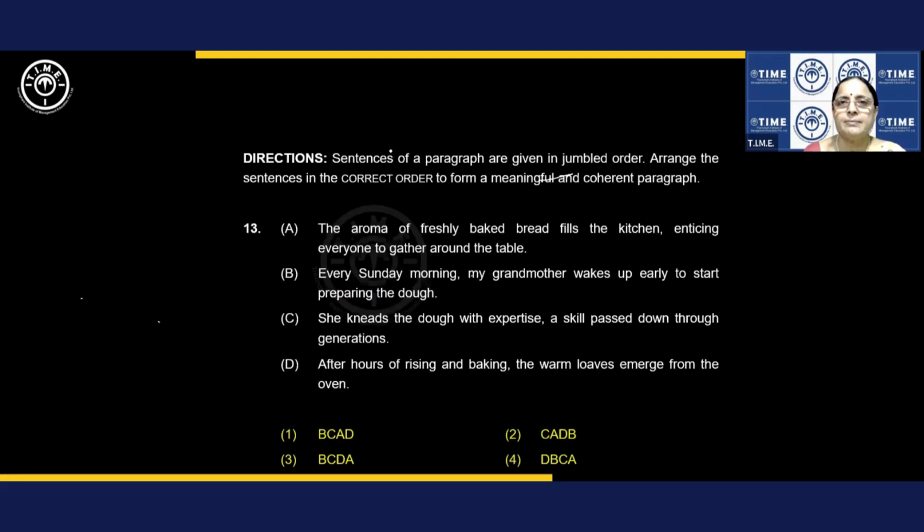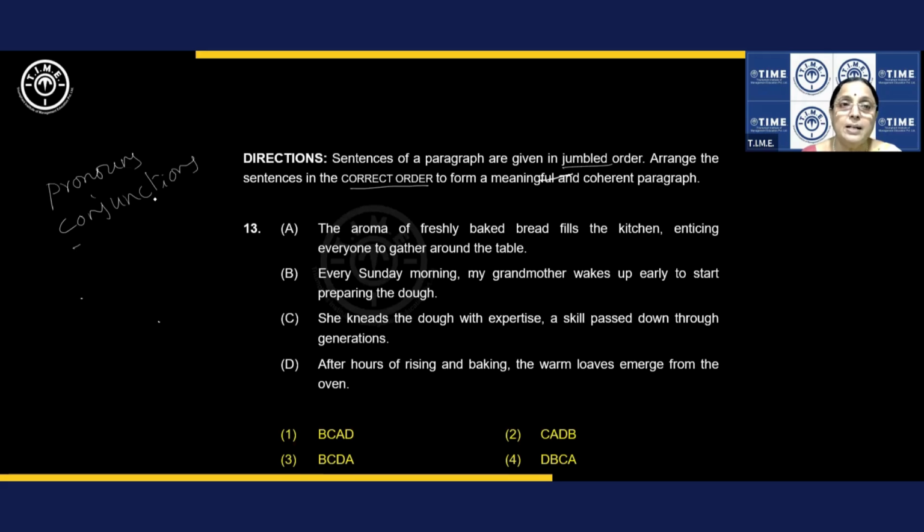Next one. Sentences of a paragraph are given in jumbled order. One look at it, these are all jumbled. Look at the choices. Arrange the sentences in the correct order to form a meaningful and coherent paragraph. So what should we do here, students? We have to take the clues. While reading the statements, you should identify the opening statement and the closing statement. Then you have to look at the clues. What are the main clues for us? Pronouns and conjunctions are the clues.